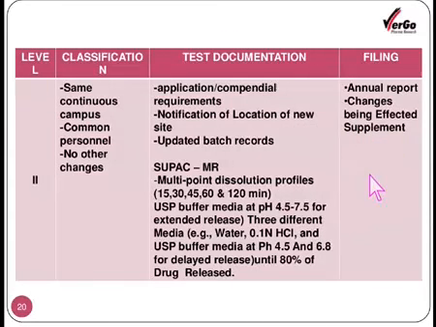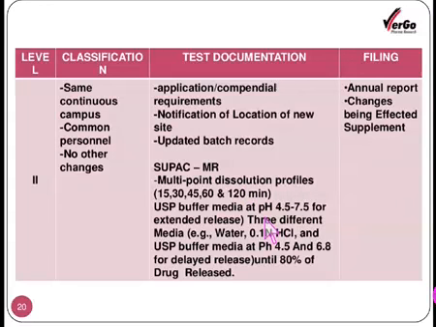Then the level 2 kind of change related to the site change is the same continuous campus, common personnel, and no other changes. The campus will be a similar one, so it is considered level 2, but the test documentation will be different. Then the application compatible requirements, notification of location of new site, this is important to indicate, and the updated batch records. Then for the modified release kind of product, a multi-point dissolution profile has to be submitted.